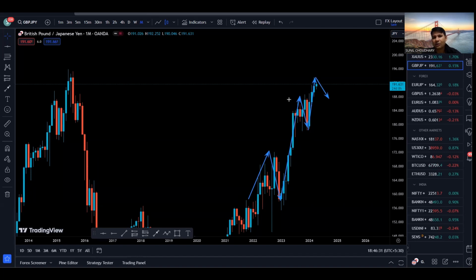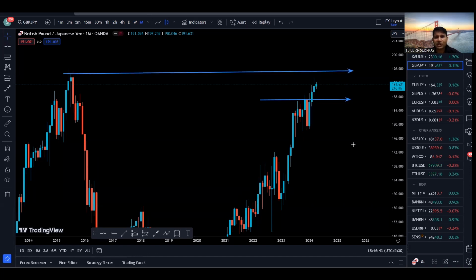So we can come down for a pullback to this area and make a bounce, or we can come down to this area and make a bounce. That is something here. Also, we have this resistance, and next resistance is right here. So because we have this candle close above the resistance, we have clean range on the left hand side. So there was a very high probability for the price to come up to the next resistance, which is right here, and the price has already retested that area, right?